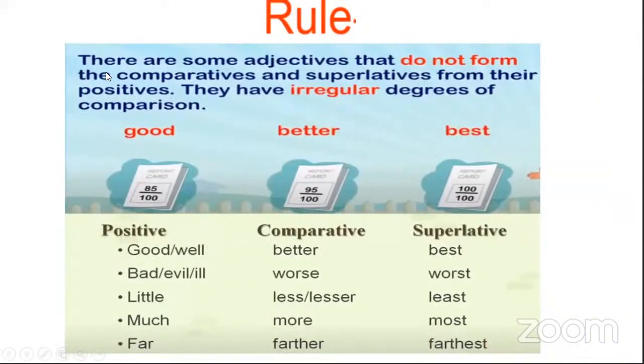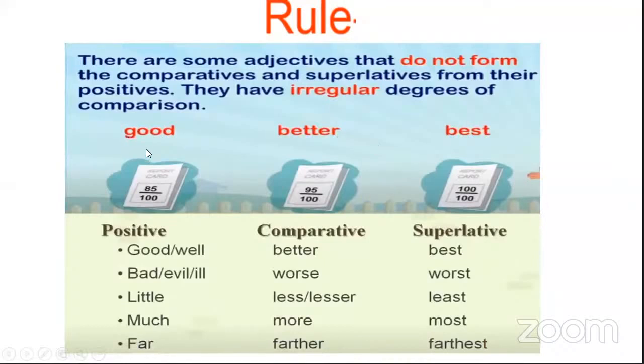Okay, now the last rule. What is the last rule? There are some adjectives that do not form the comparative and superlative forms in the usual way. They are called irregular. What are they called? Irregular. Yes, they are called irregular degrees of comparison. They are called irregular adjectives.